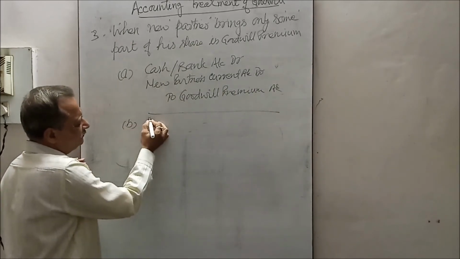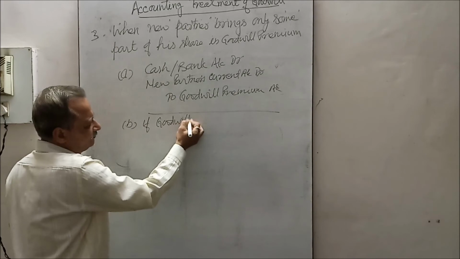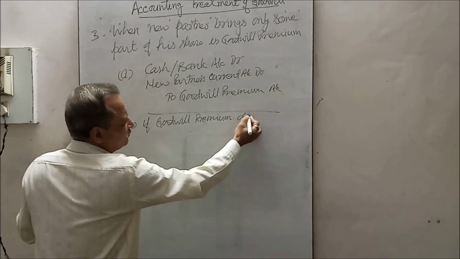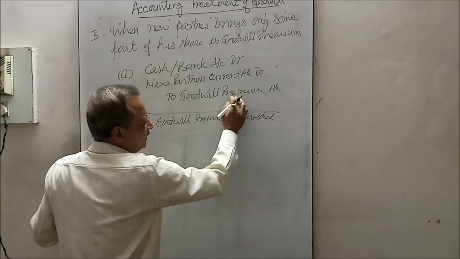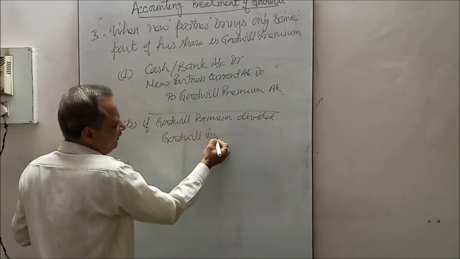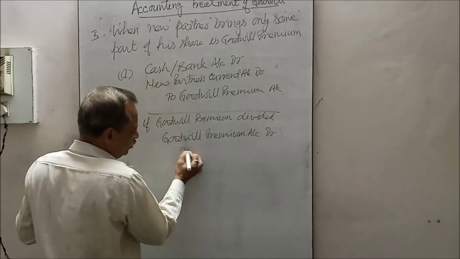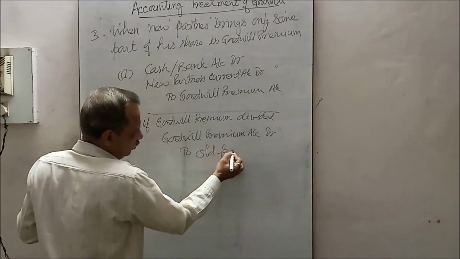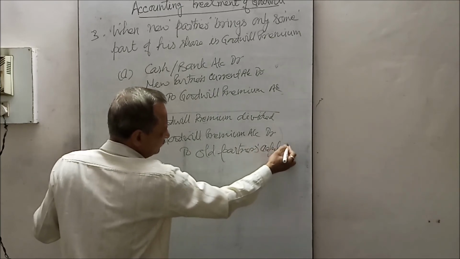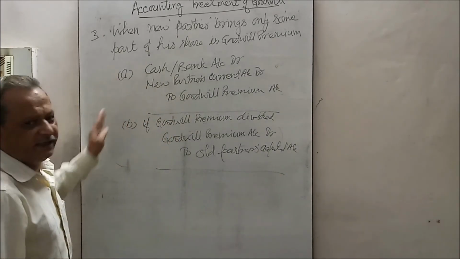And B, if goodwill premium is divided, we will pass goodwill premium account debit to old partners capital account. These entries we will pass.